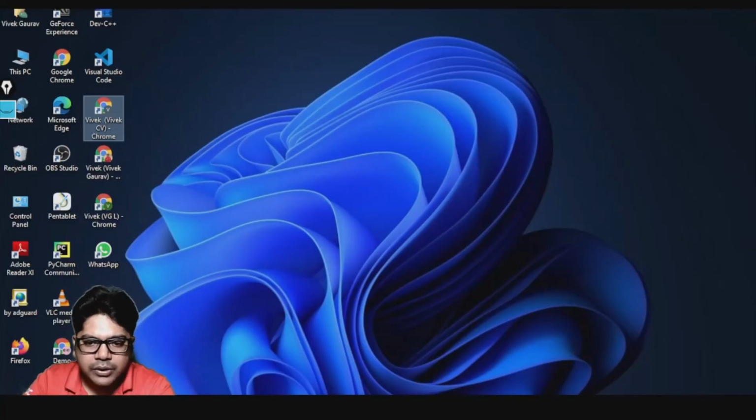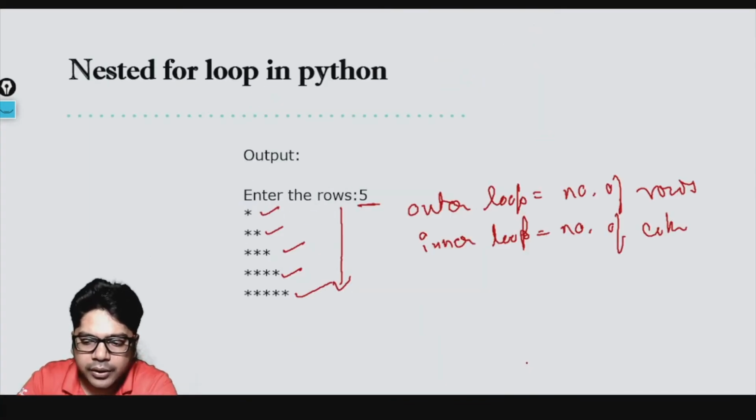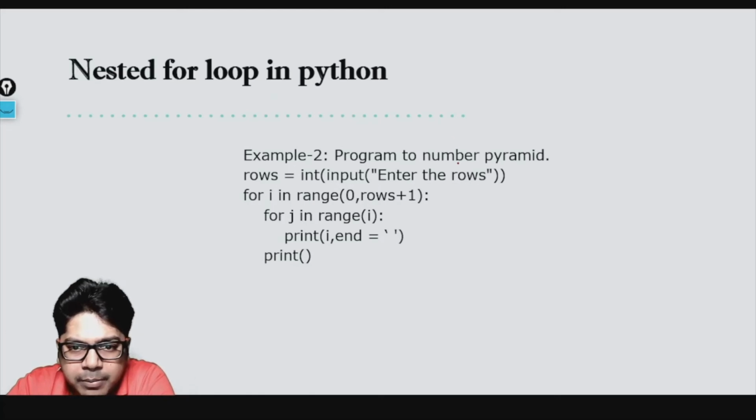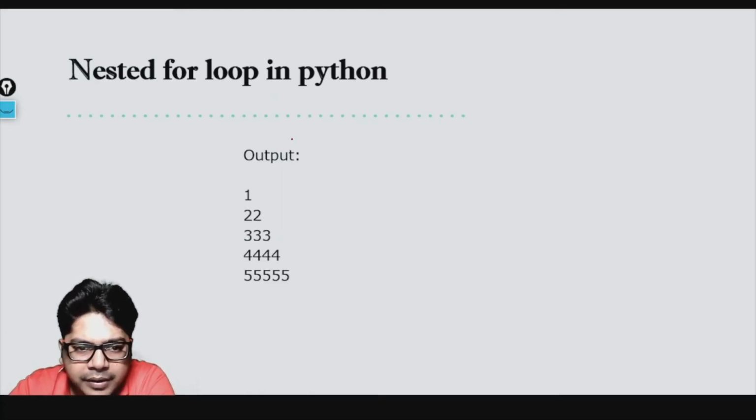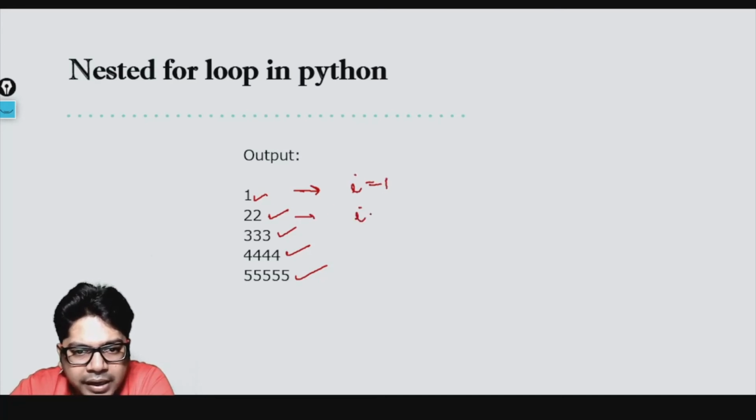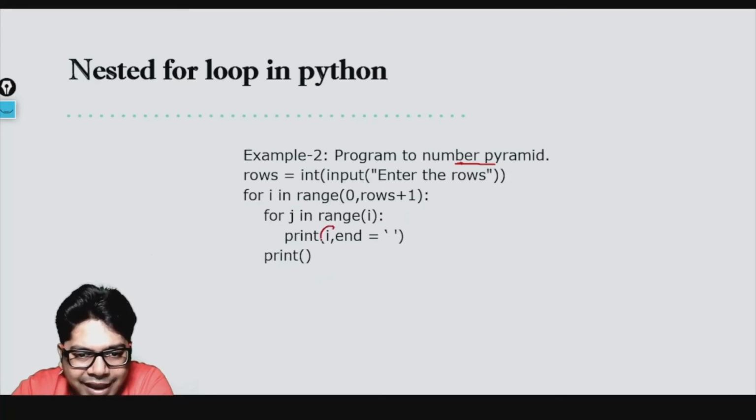Now let us go back to the slide. Now, program to print a number pyramid. Instead of a star you are printing 1, 2 2, 3 3 3, 4 4 4 4, 5 5 5 5 5. Now this is very simple. We know that in the first loop i is constant, which is 1. Then in the second loop i is again constant and it will have 2. So what we have to do is that instead of a star you print i, and you will get that.